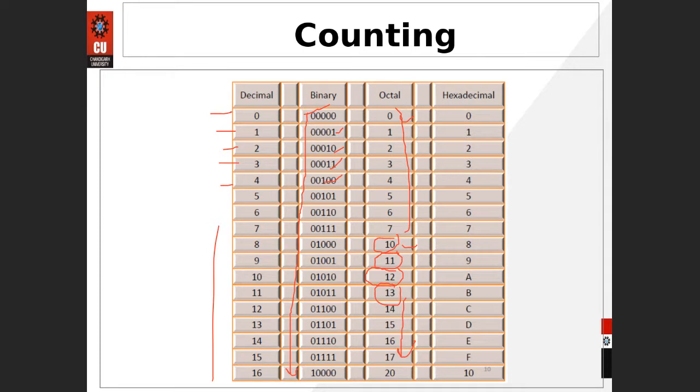Then we are going to increase the most significant digit here. So after 1 we are going to deal with the 2. Again the least significant digit is going to increase, like 20, 21, 22, 23, 24 and so on. Okay, in the hexadecimal number system, a total of 16 digits are available, like 0, 1, 2, 3 up to 9. After 9, the 10 could be written as A, then B, C, D, E, F, up to 15, that's fine.